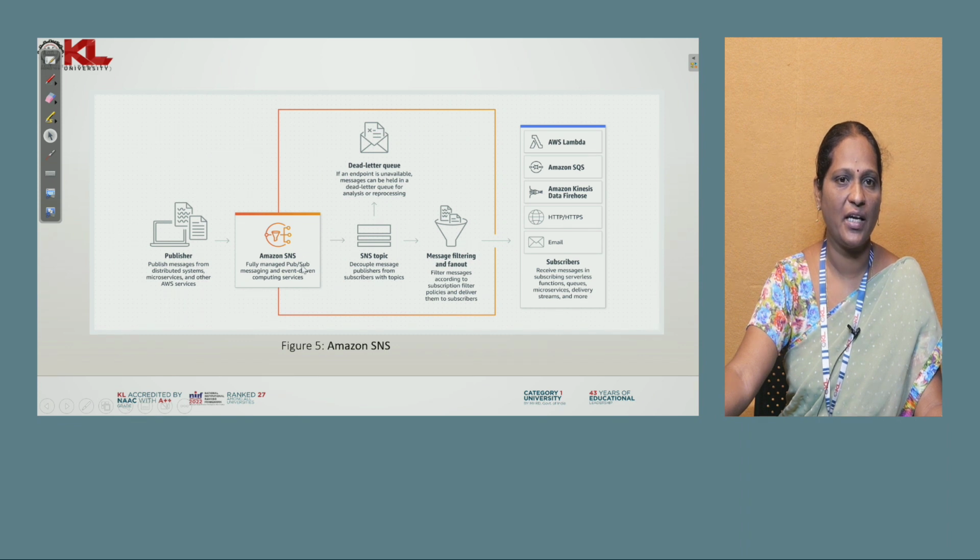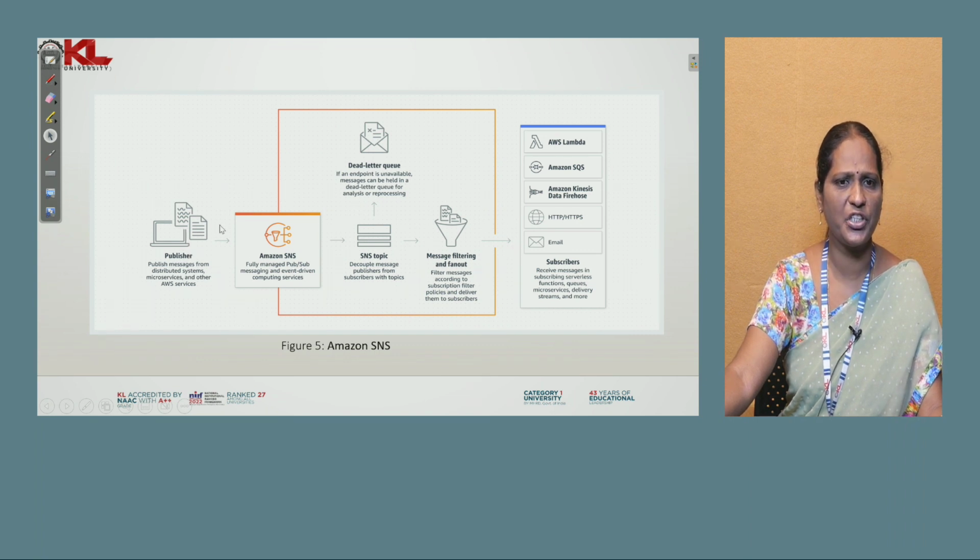In SNS, the main thing is that you need to subscribe. All this part we can call subscribers, because they are receiving the messages from SNS. Why? Because SNS is a fully managed publish and subscribe messaging system based upon events. So what is an event here?